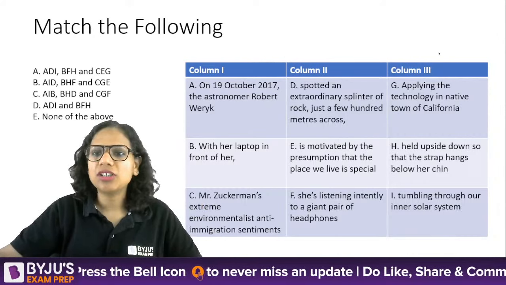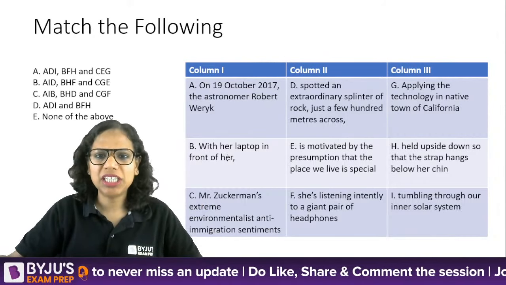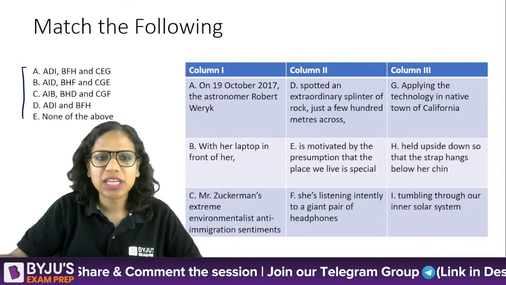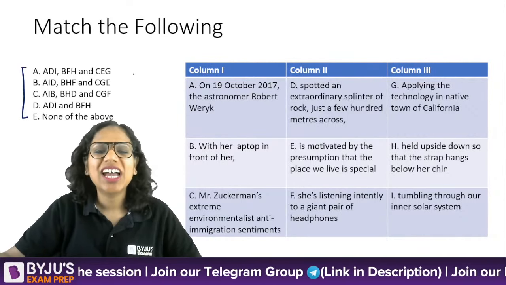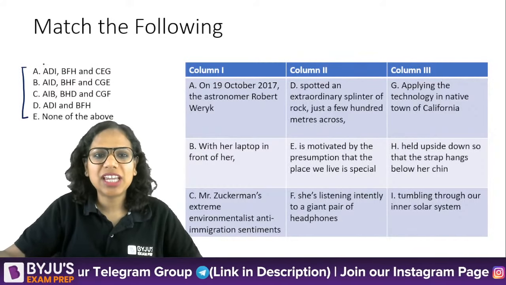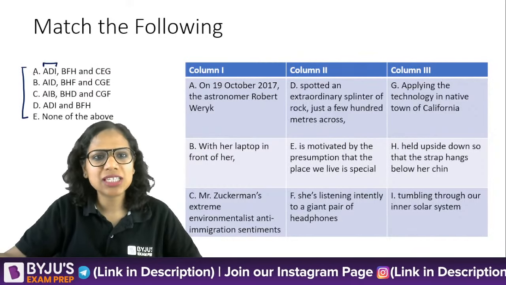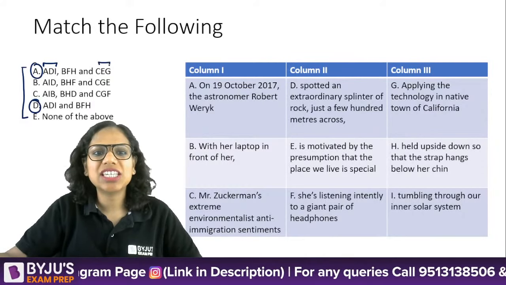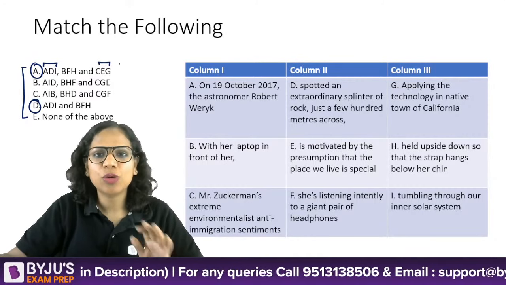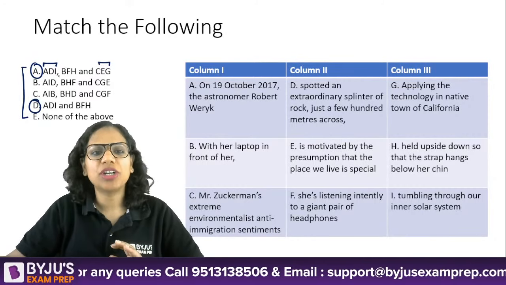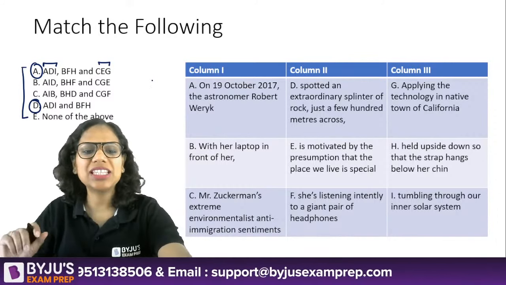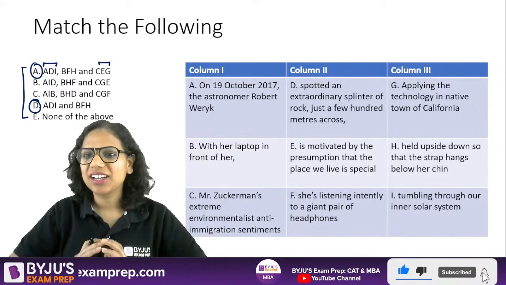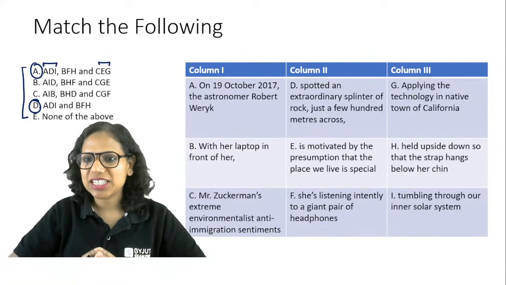So column 1, 2, and 3, these are the beginnings of various sentences. Now you have to see here are your options. I didn't have a lot of space, so I put them on the left. So you have to tell me whether ADI makes a complete sentence. If it does, then yes, probably A is the answer or D is the answer. Then you have to check for CEG. So you now get how you have to attempt this question, right? So accordingly, make use of options, see what makes sense, and tell me what the answer should be. Okay? All right.